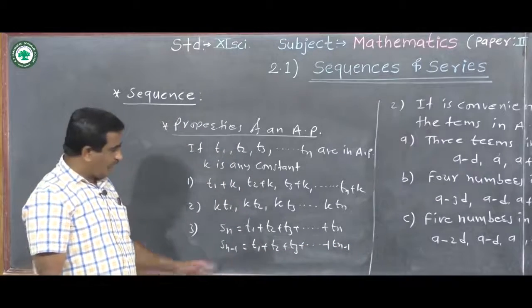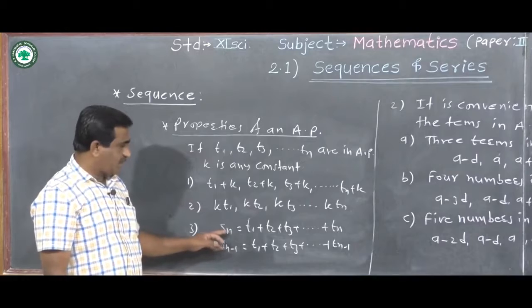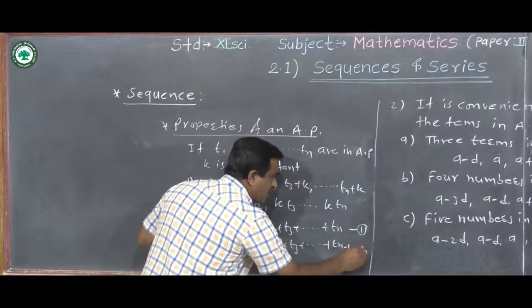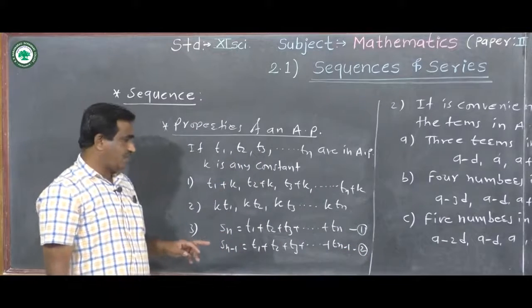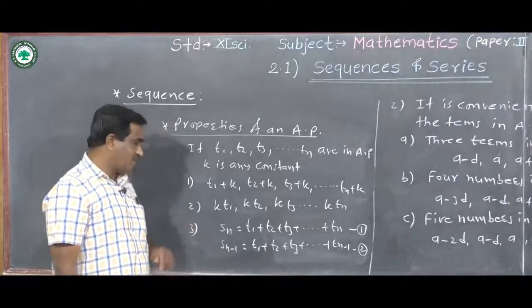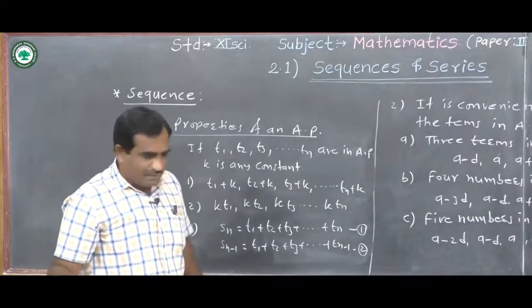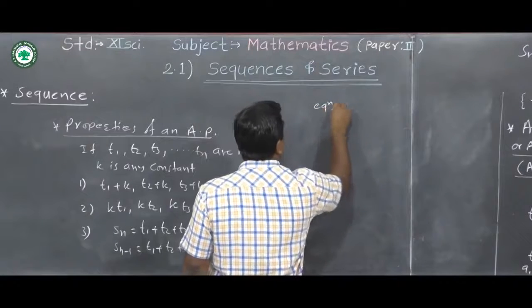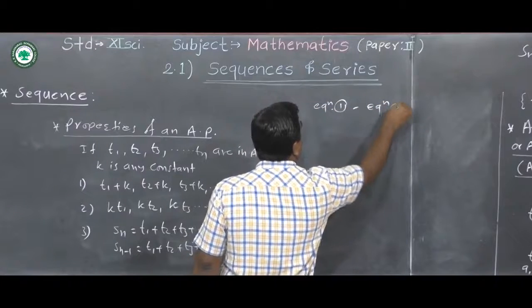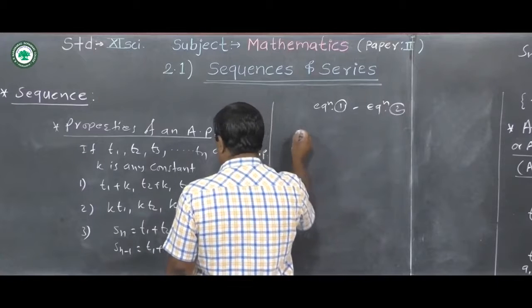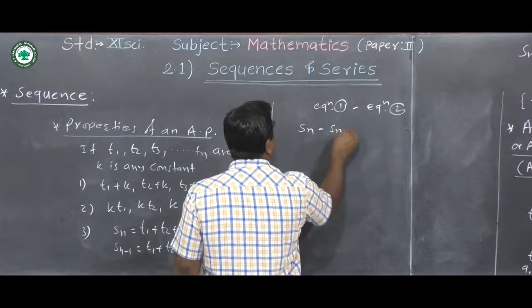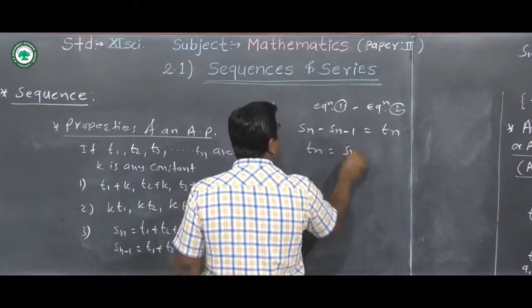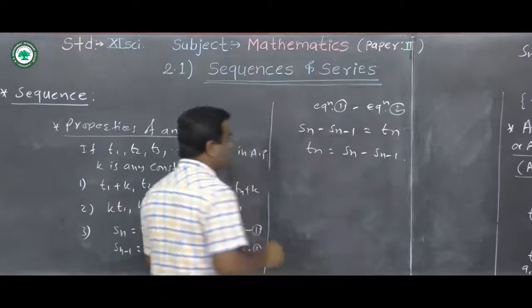If we take the subtraction of these two equations, equation 1 minus equation 2, then we get Sn minus Sn minus 1 equal to Tn.